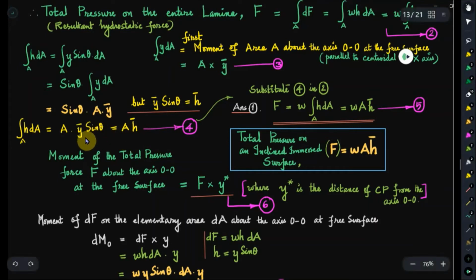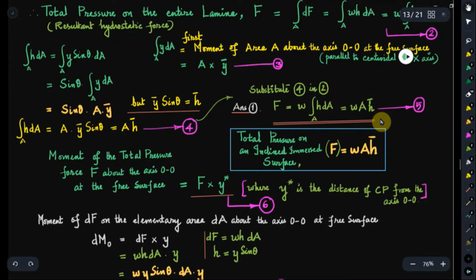Even though we used the distances in correlation with y coordinates from the reference axis 0, 0 as indicated in the diagram, ultimately we got that integral h dA over area A is equal to A h bar itself. So what does it mean? F is equal to W into integral h dA over area A. So integral h dA over area A, even in this case of inclined lamina, is the same as area into h bar. So total hydrostatic force F is equal to W A h bar, same as that in the case